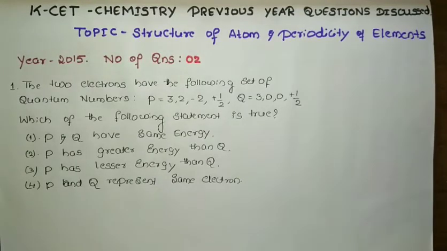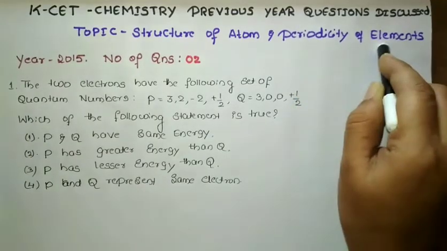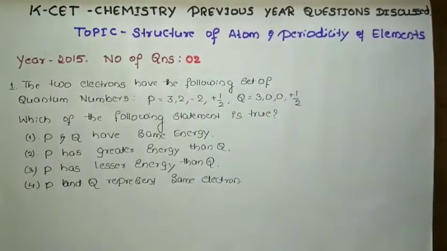The topic that I have taken is structure of atom and the periodicity of elements, that is the classification of elements and periodicity in properties. Both are the first PU chapters I have taken. Here the weightage of the chapter is not much, but since simple questions will appear from this, you are not supposed to neglect it as well.